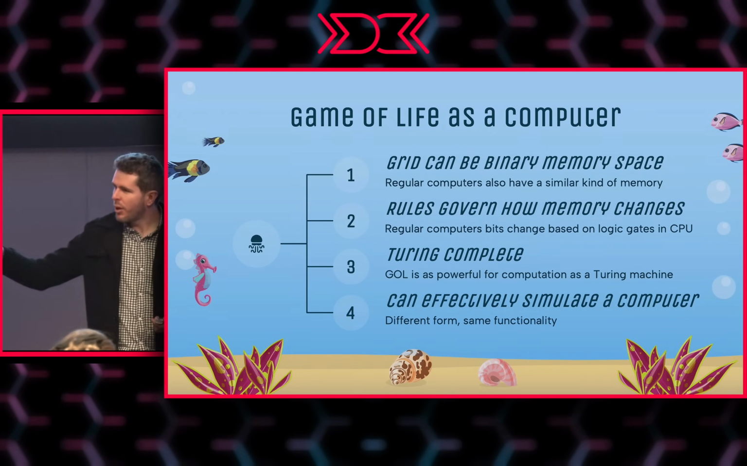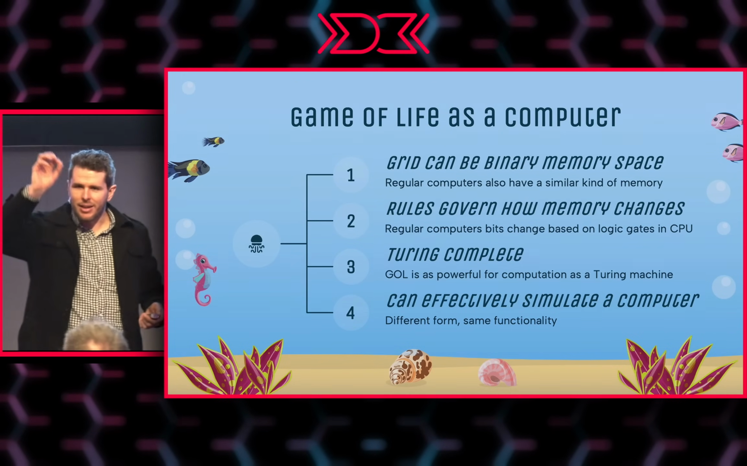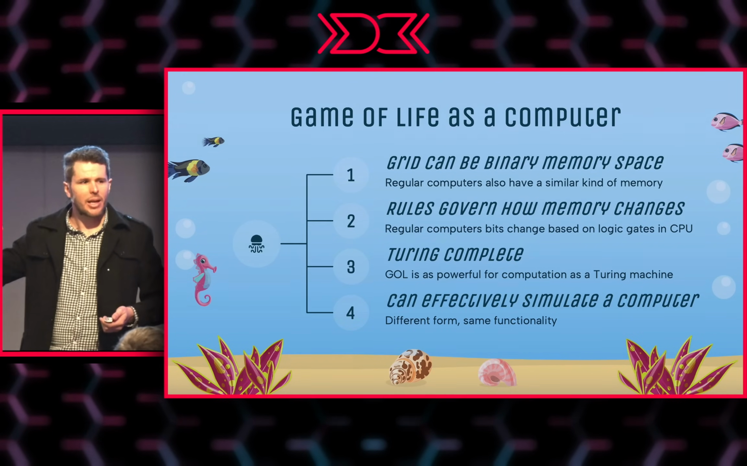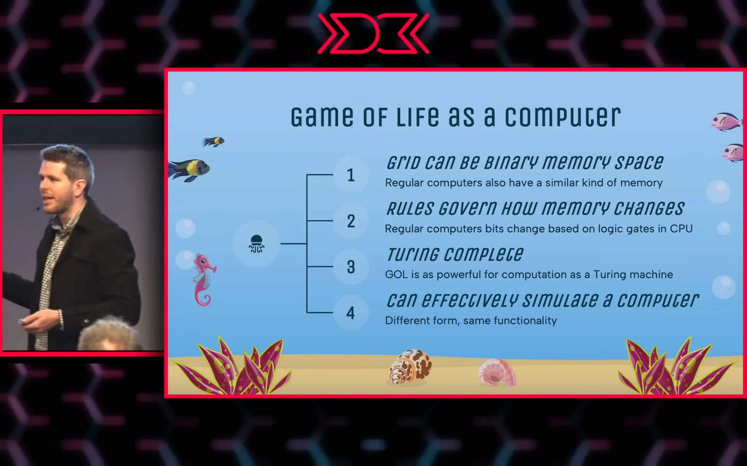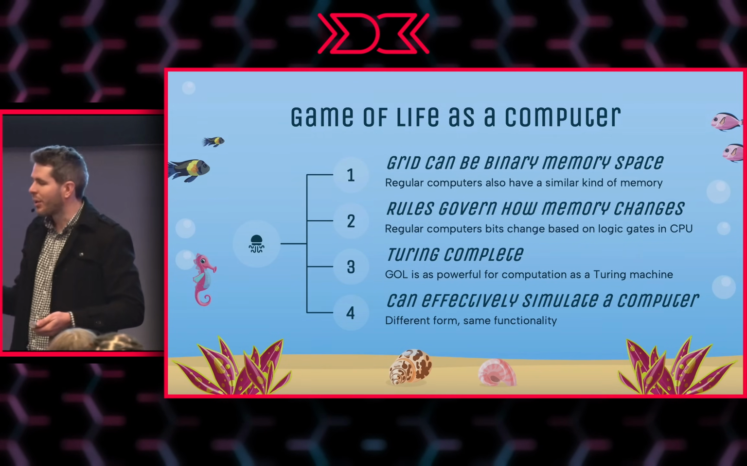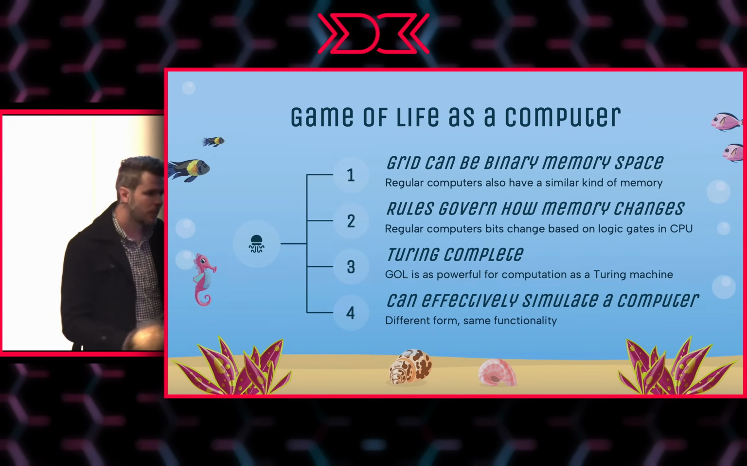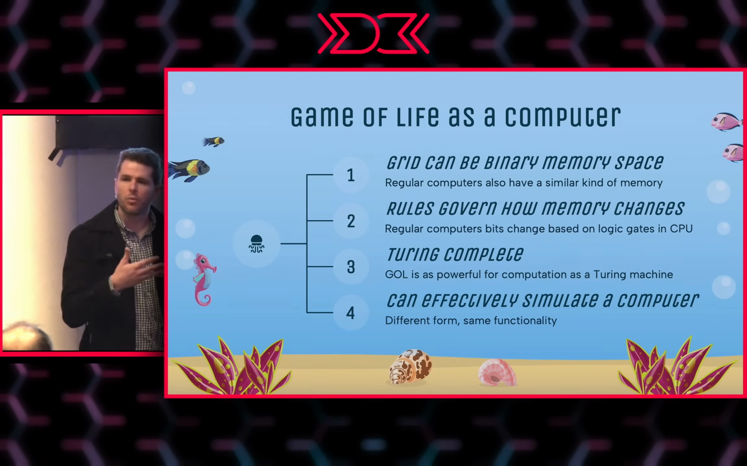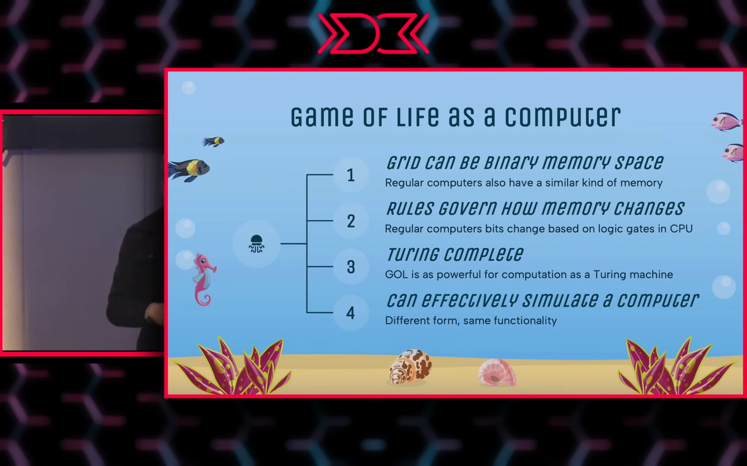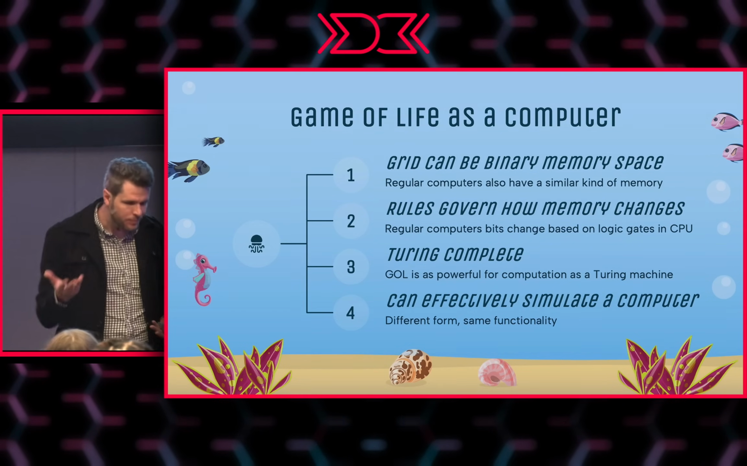That means that there is some combination of cells that I can light up at the beginning, that when I press run and it runs through several billion generations, can run something that my computer runs. It can effectively simulate a computer. The only difference is the rules of computation that underpin it and the dimensionality of the memory space.